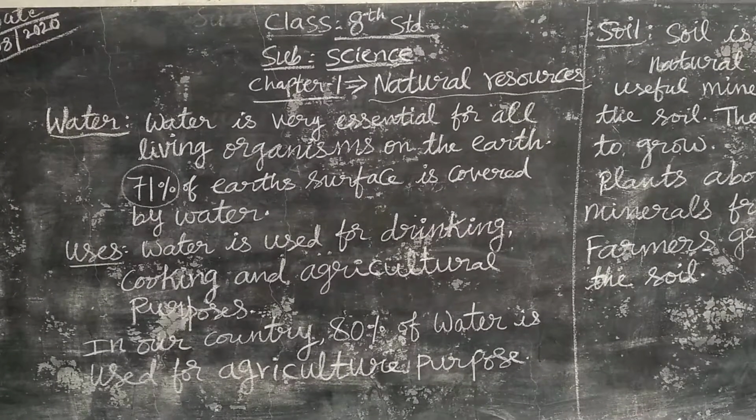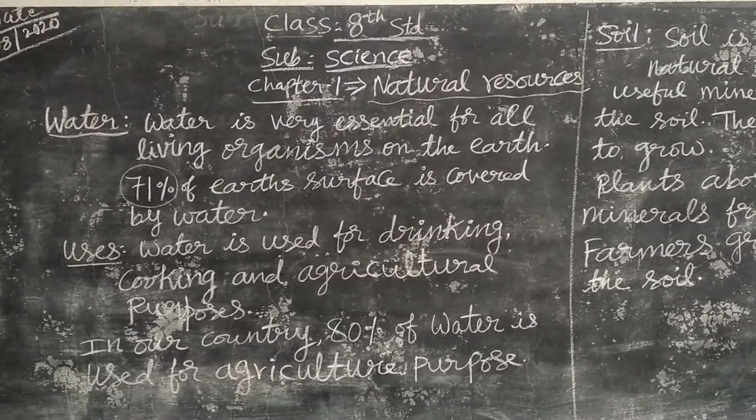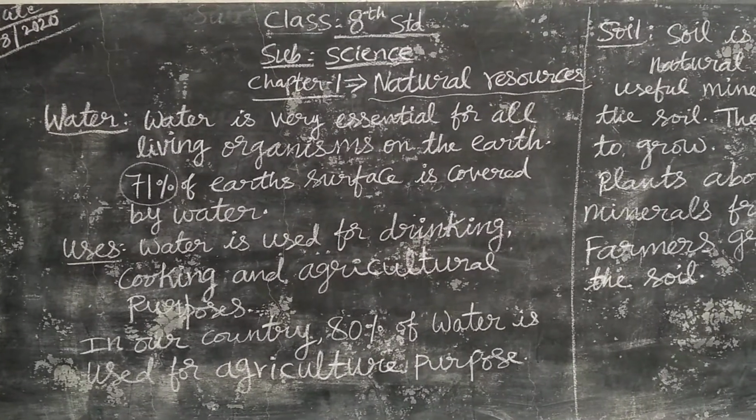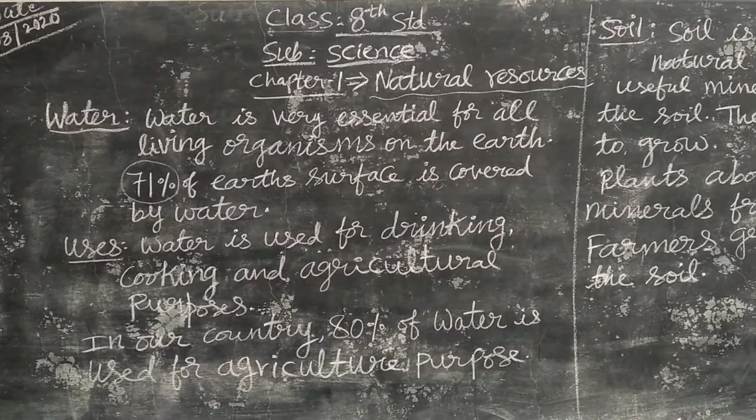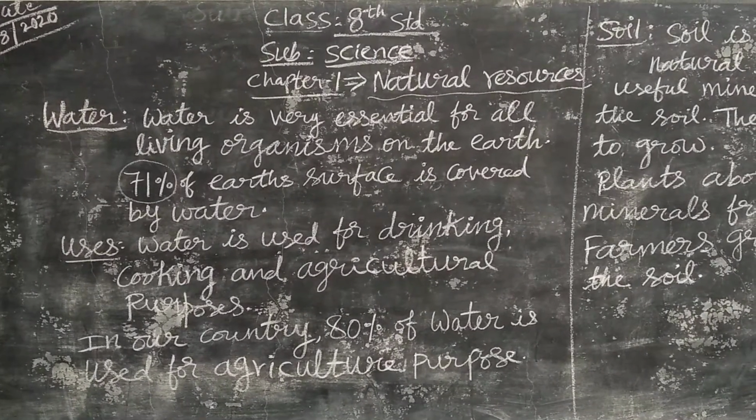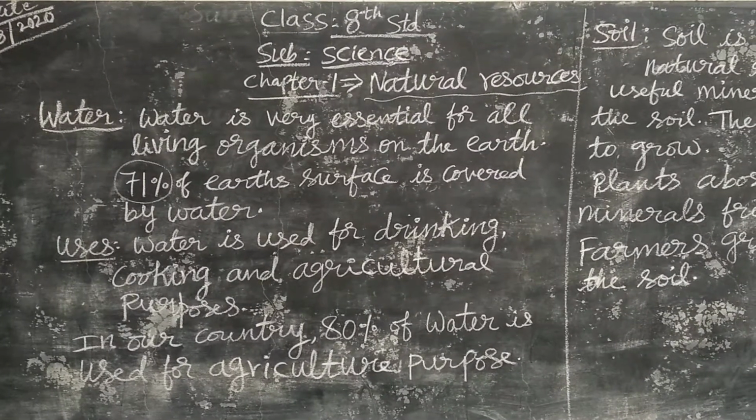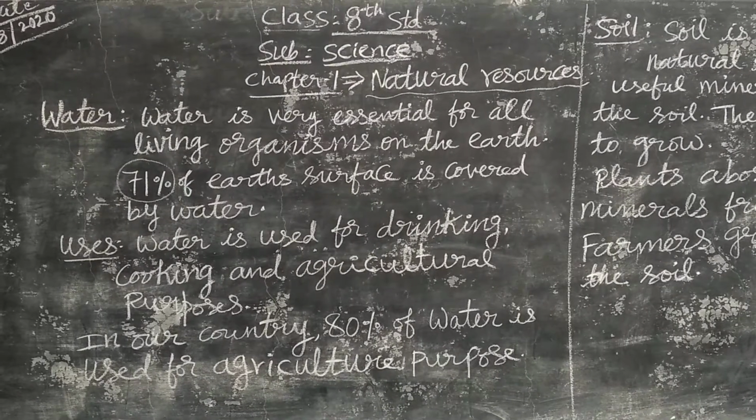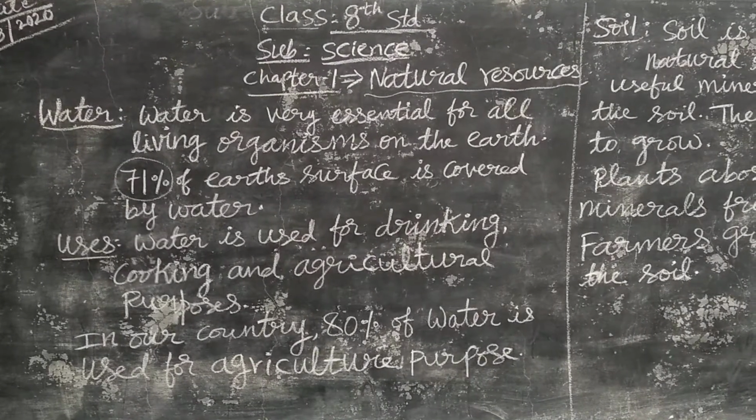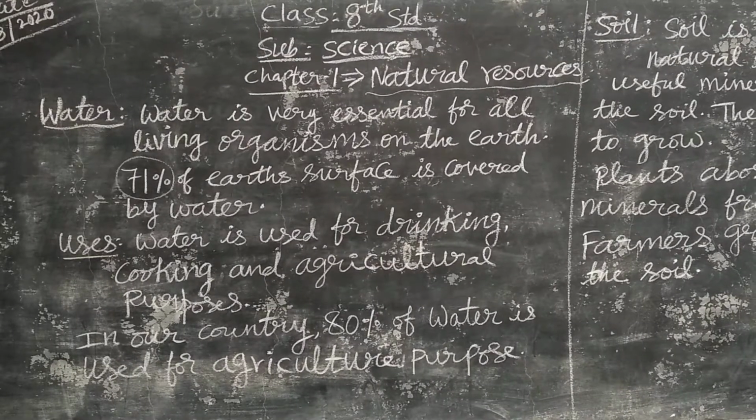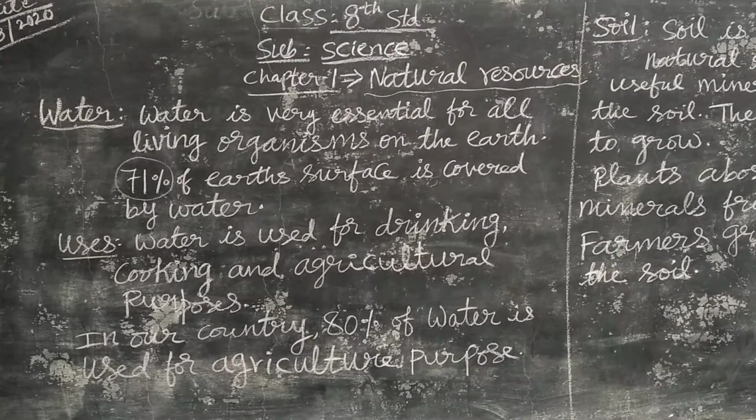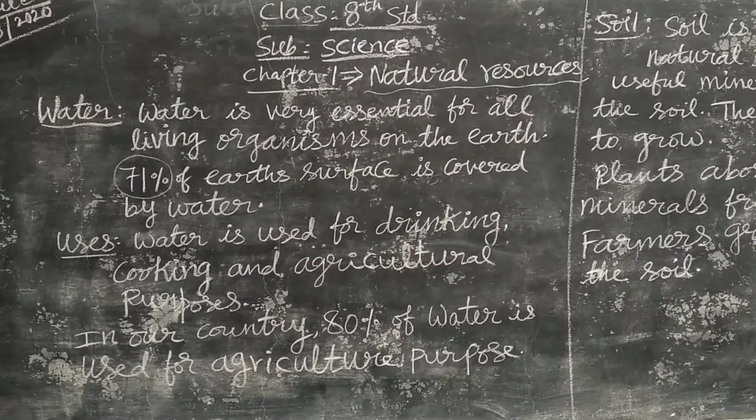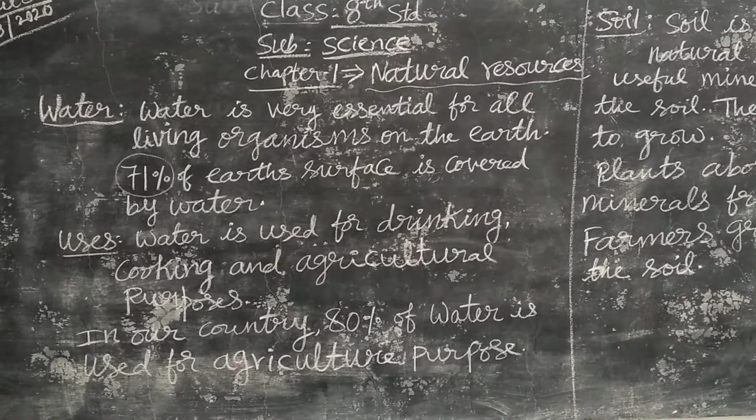Next topic is water. In this natural resource, water is the most important natural resource because all living beings on this earth need water. Without water, no living beings can live. Plants, animals, human beings all need water. So water plays an important role in living organisms. So it is the most important natural resource.